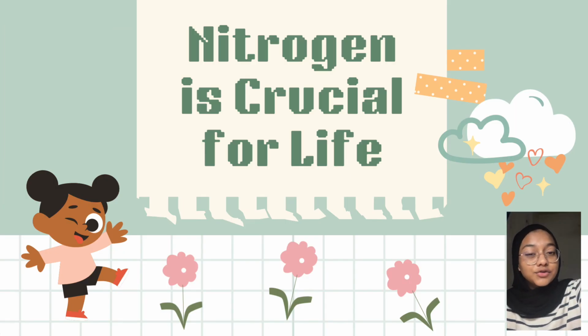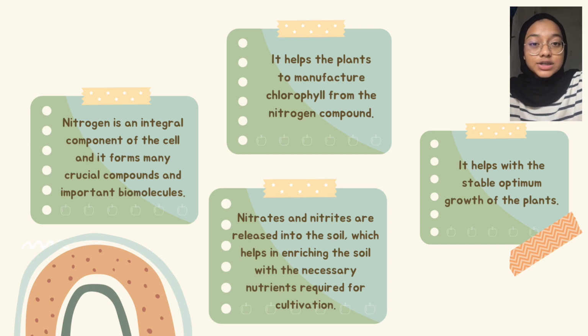We should know that nitrogen is actually crucial for life. Here is the importance of nitrogen. One of the importance of nitrogen is that it helps to manufacture the chlorophyll from the nitrogen compound. It also helps with the stable optimum growth of the plant, and nitrogen is an integral component of the cell and forms many crucial compounds important for biomolecules. And lastly, nitrites and nitrates are released into the soil, which help in enriching the soil with the necessary nutrients that are required by the cultivation.